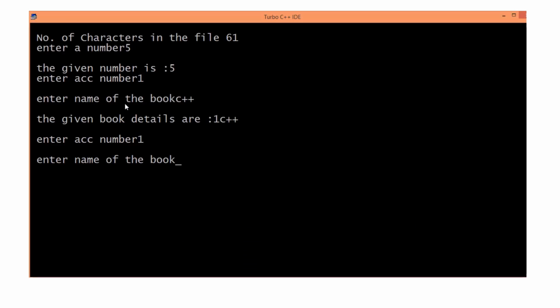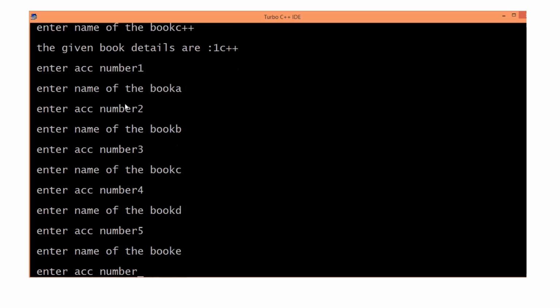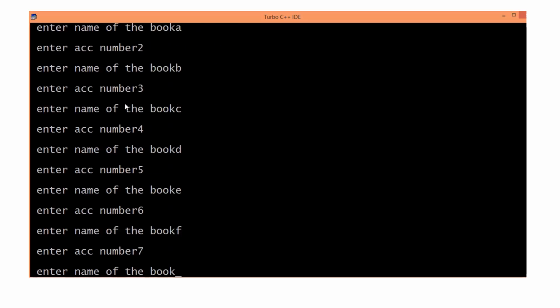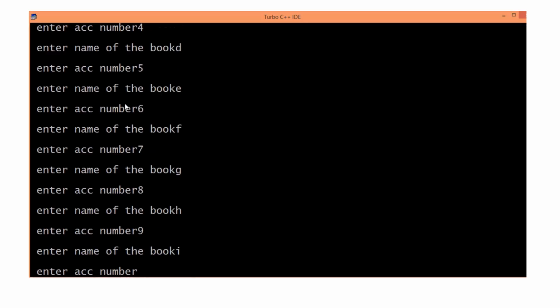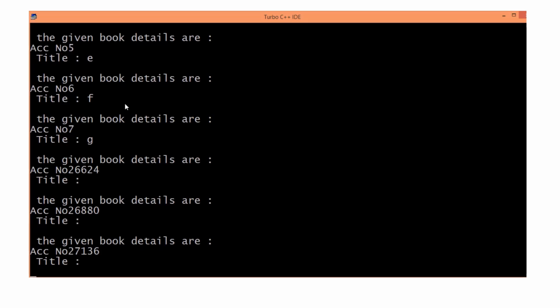Enter accession number 1, book name A. Okay, enter accession number 2, book name B, 3, C, 4, D, 5, E, 6, F, 7, G, 8, H, 9, I. 10 books, na? So the 10th book, J. Okay. You see? What is the output? The given book details are 5E, 6F, 7G. But what happened? Somewhere in between.